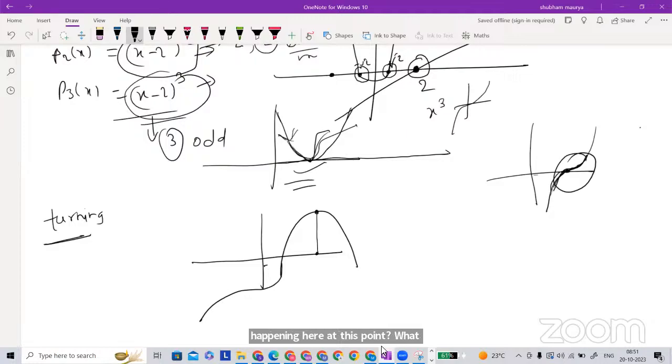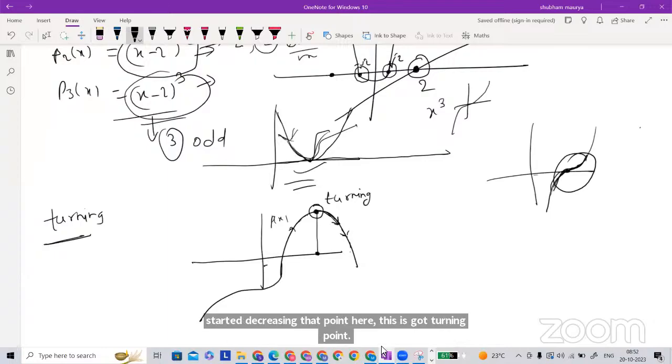This is the input number, and we got this output point. The function value is increasing till here. After this it started decreasing. The point where it increases up to and then starts decreasing is called a turning point. We got the turn here. Turning point.